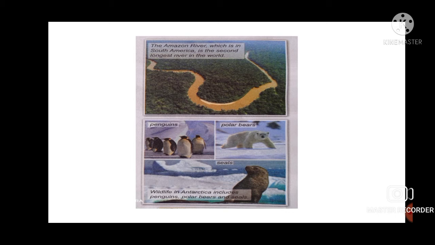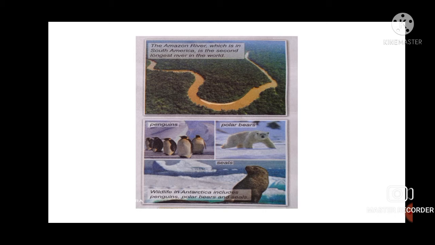Now, why is it known as diversity in landforms? Because it has three very popular landforms: number one, the Sahara Desert; number two, the Nile River; and number three, Mount Kilimanjaro.